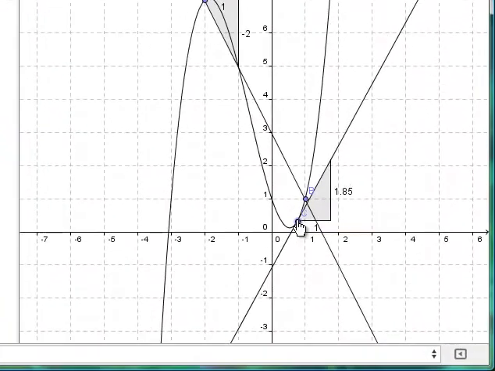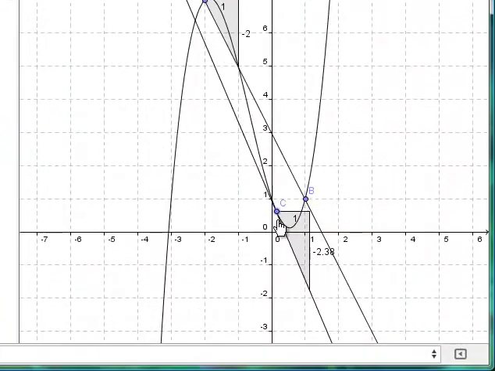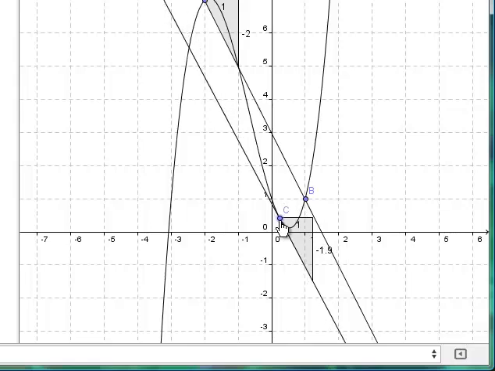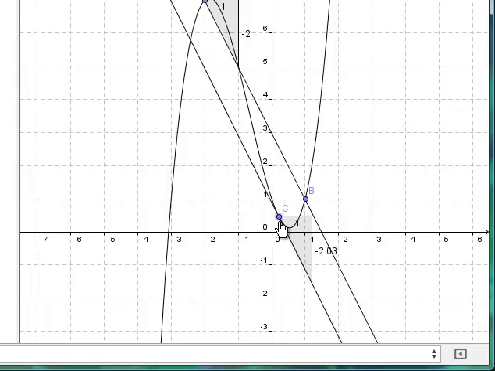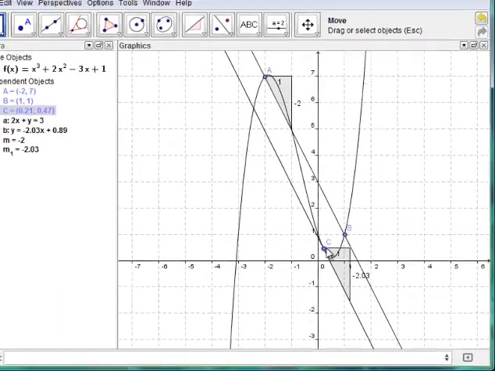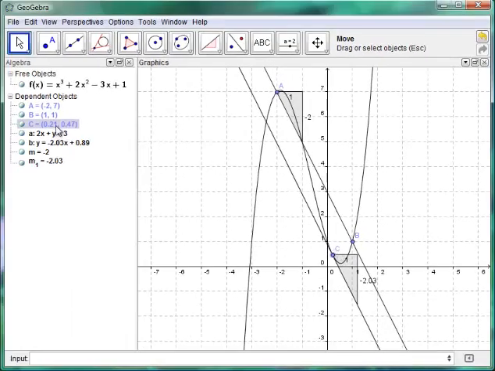But I did notice earlier that when I was over, well, it looks like right here-ish, if I could get it right on there. But it looks like there's going to be a point somewhere around here, where x is like around 0.2, where the slope of my tangent line, my derivative, is equal to the slope of my secant line. In other words, the slope of my tangent line is parallel to the slope of my secant line.